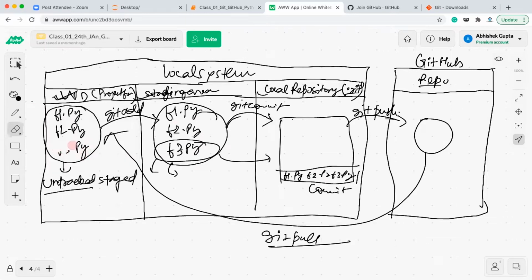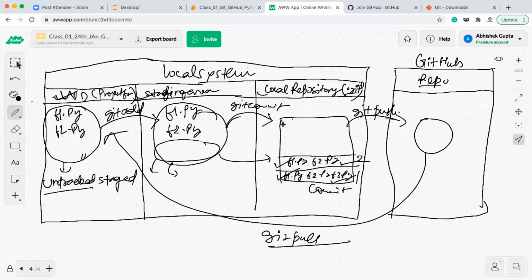directory. Okay, you'll be removing it from here, and then you'll run the git add command again, which will remove this f3.py. Then if you commit again, this will be saved as a new commit into your local repository, that is commit 2. So f1.py and f2.py will be saved. Now you can see the first version which you made has f3.py, and the second commit which you made does not have f3.py. That is the difference between the first and second commit, and that is how you delete a file. If you want to save those changes, you save it like this.